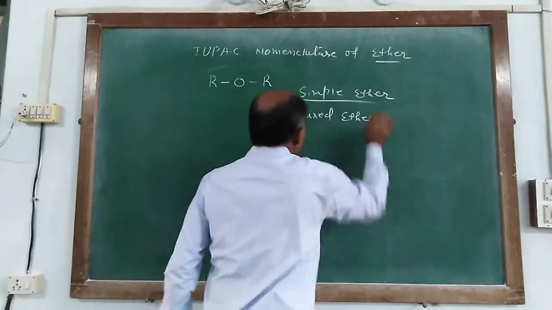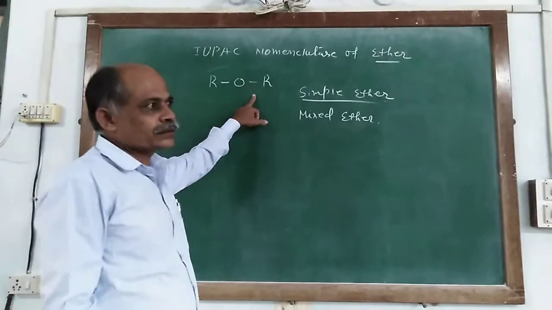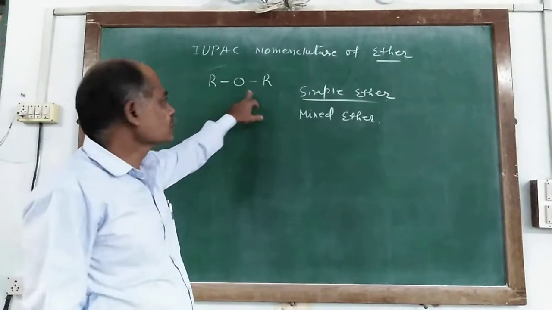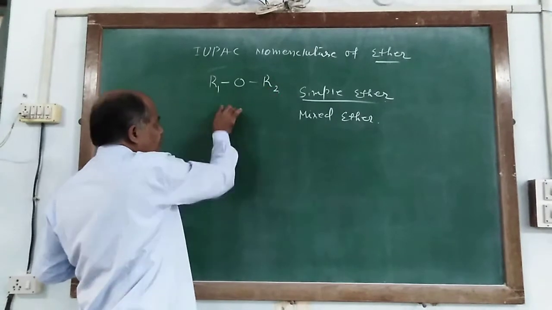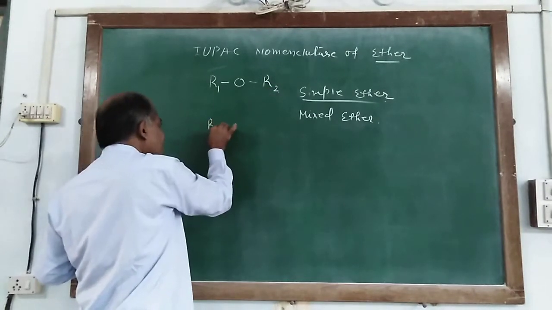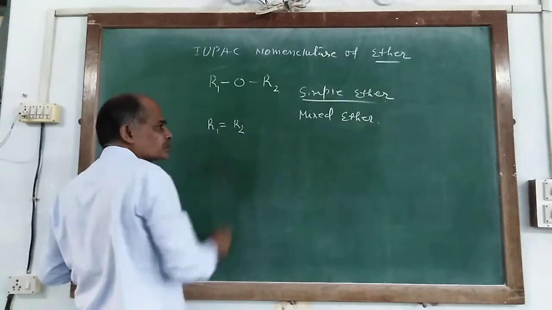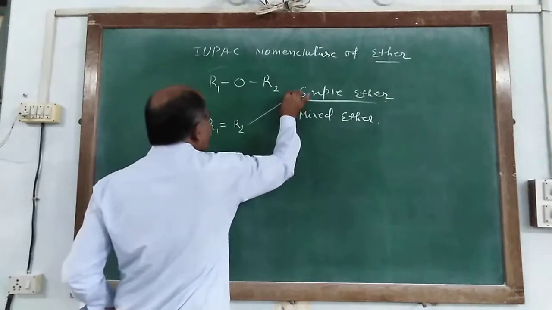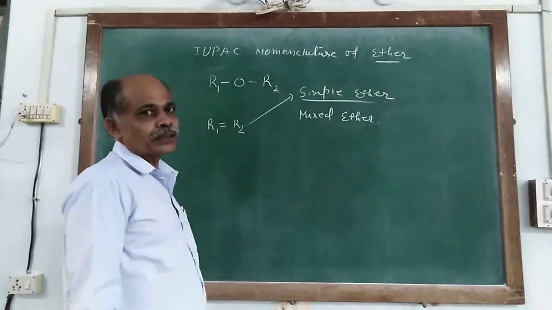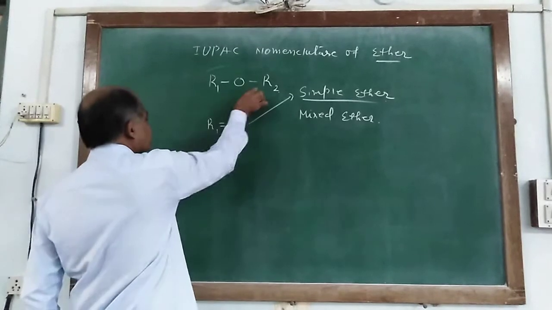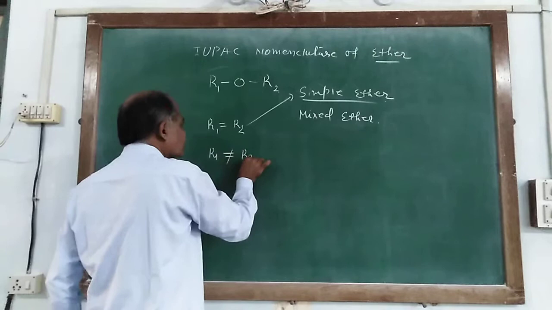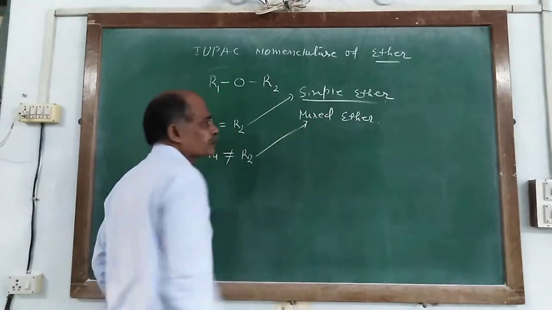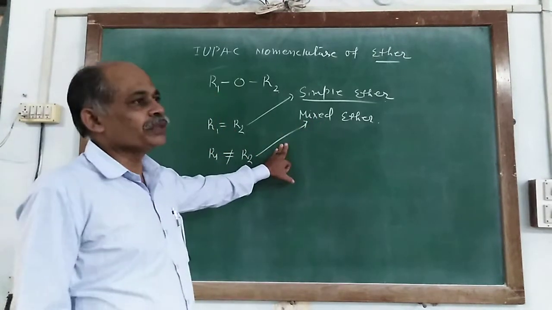In simple ether, the groups are assigned as R1 and R2. In this group, R1 is equal to R2, so it is known as a simple ether. But in this group, R1 is not equal to R2, so it is known as a mixed ether.